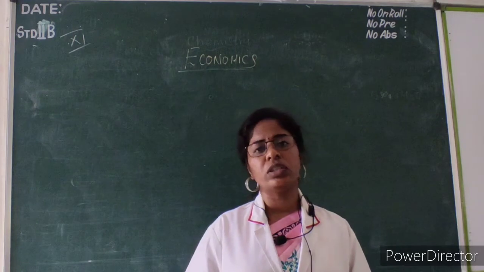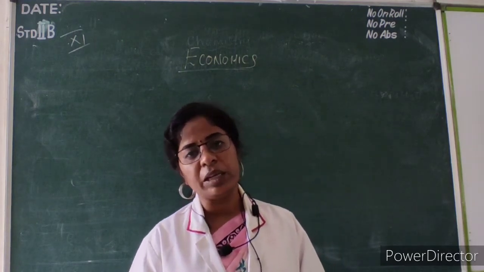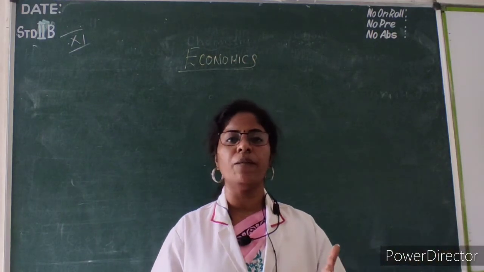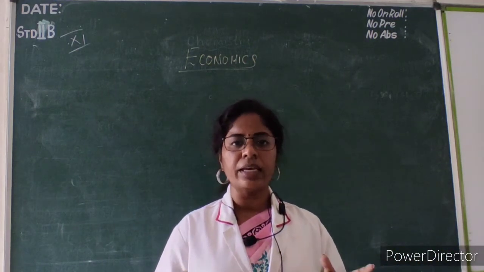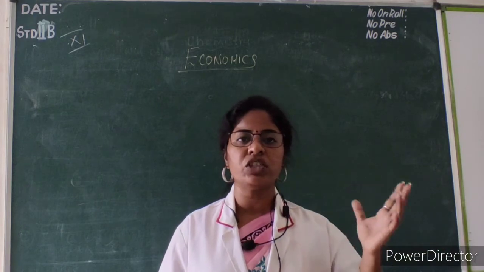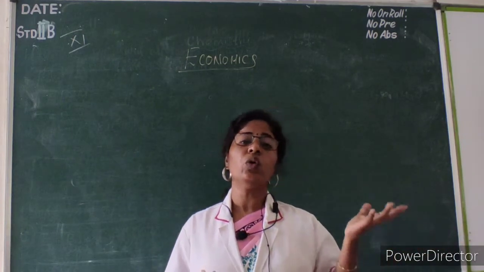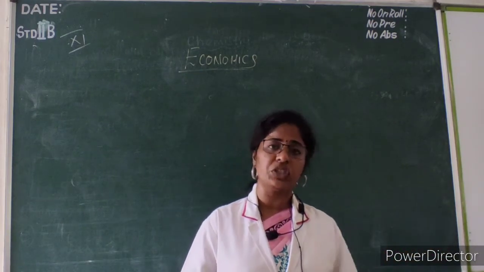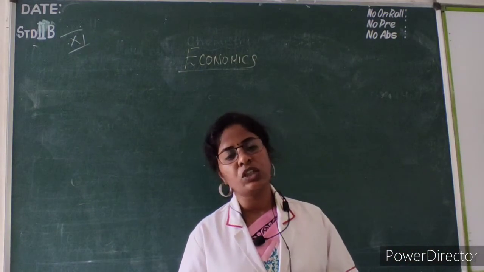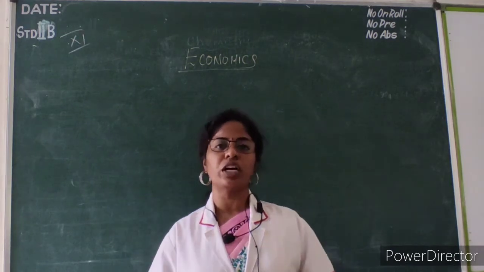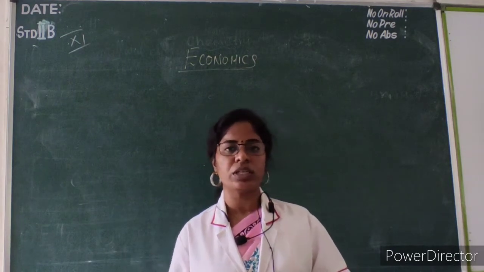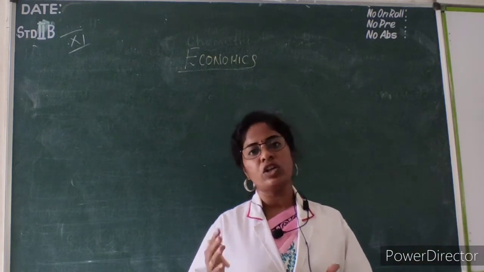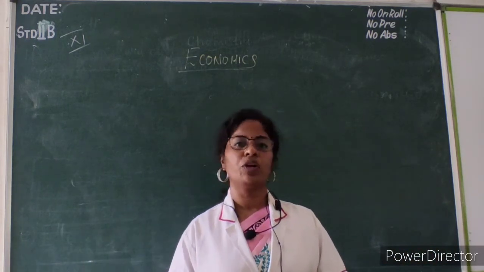Then we will move to the isoquants. What do you mean by an isoquant? Isoquants and indifference curve, both are the same. Like the indifference curve which measures consumer utility, consumer satisfaction, but under isoquants it is based on production satisfaction. Okay, producer side. So the indifference curve is measured on the consumer, and isoquants are measured on the production side.